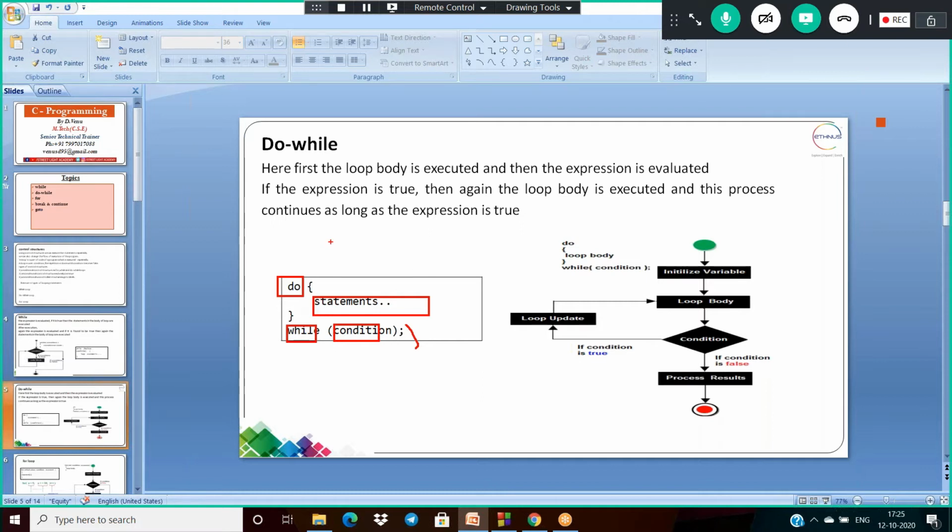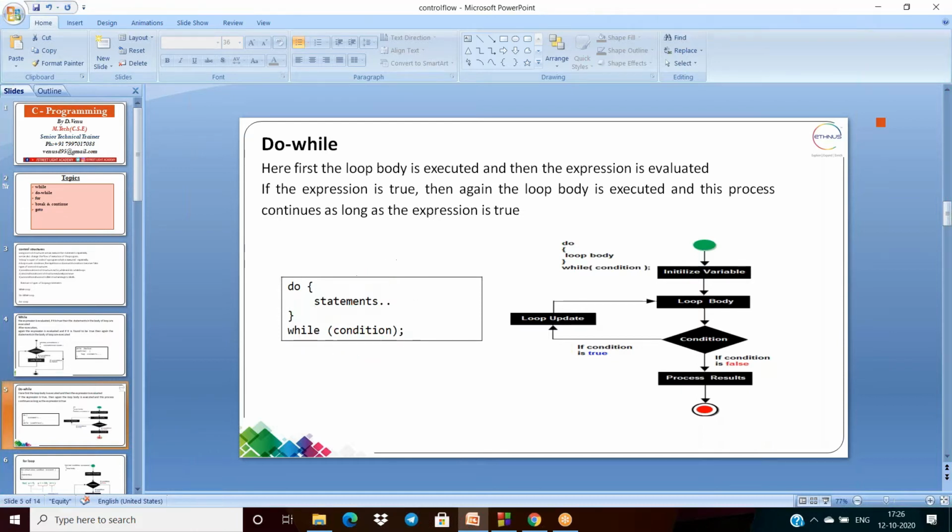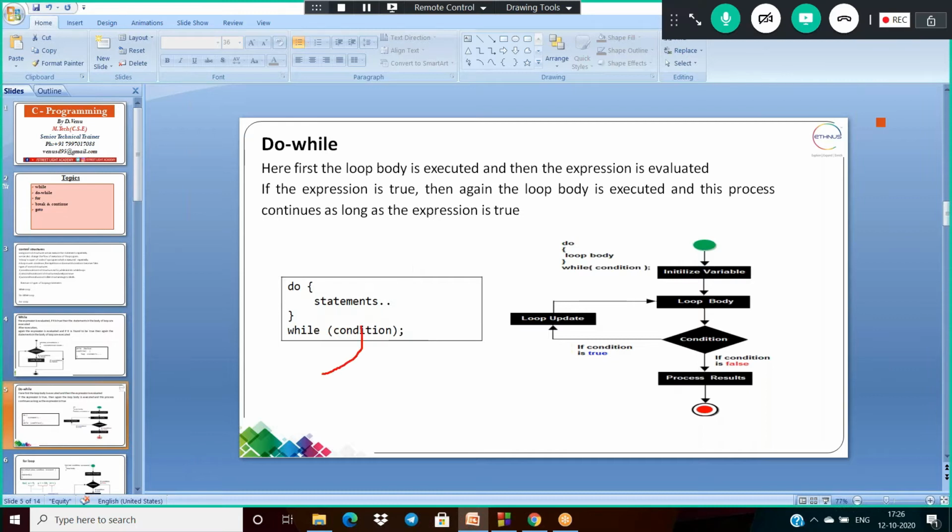So how will it work? First of all, in the case of do while, it won't verify any condition here. The statements inside the do block are executed once for the first time, and after execution of these statements, from next onwards the condition is verified. If this condition is true, it will form the loop. Otherwise, it is terminated.